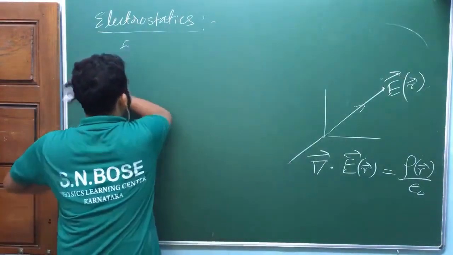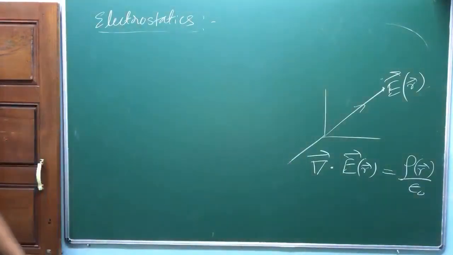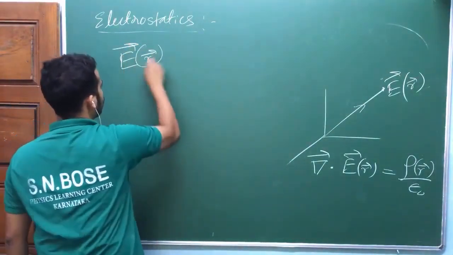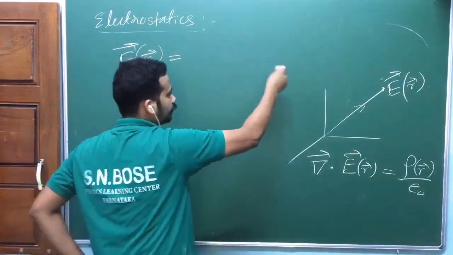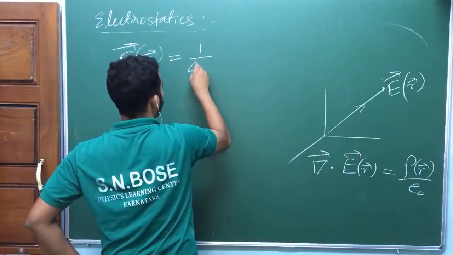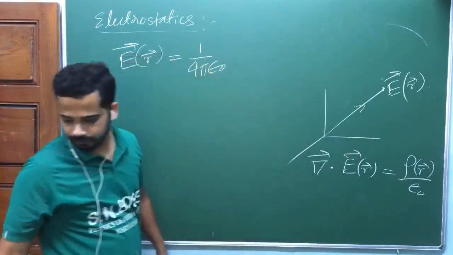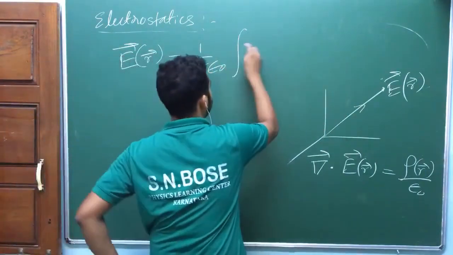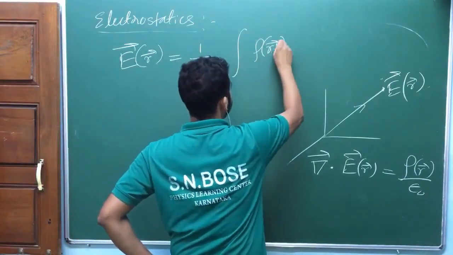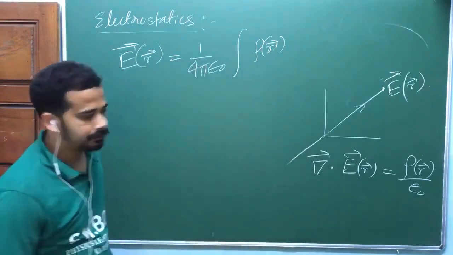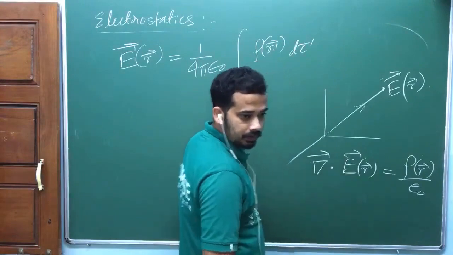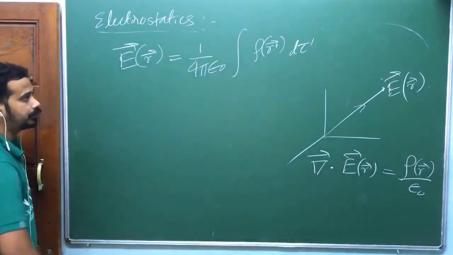But look at here. In this definition of the electric field, you will directly find the differential form of Gauss's law. What is this electric field for the charge density? Due to some charge density somewhere here, that's equal to 1 by 4 pi epsilon naught integral of, do you remember, rho of r prime vector d tau prime.